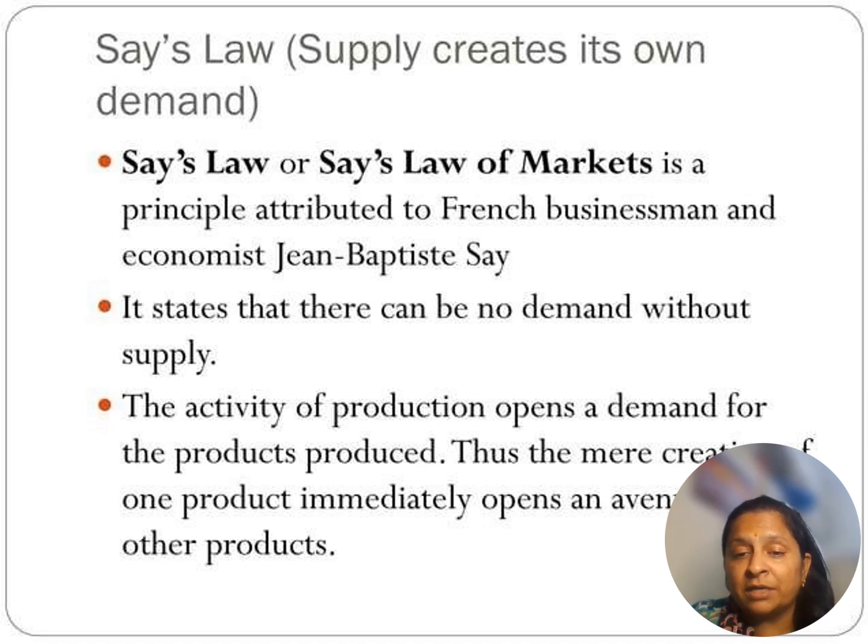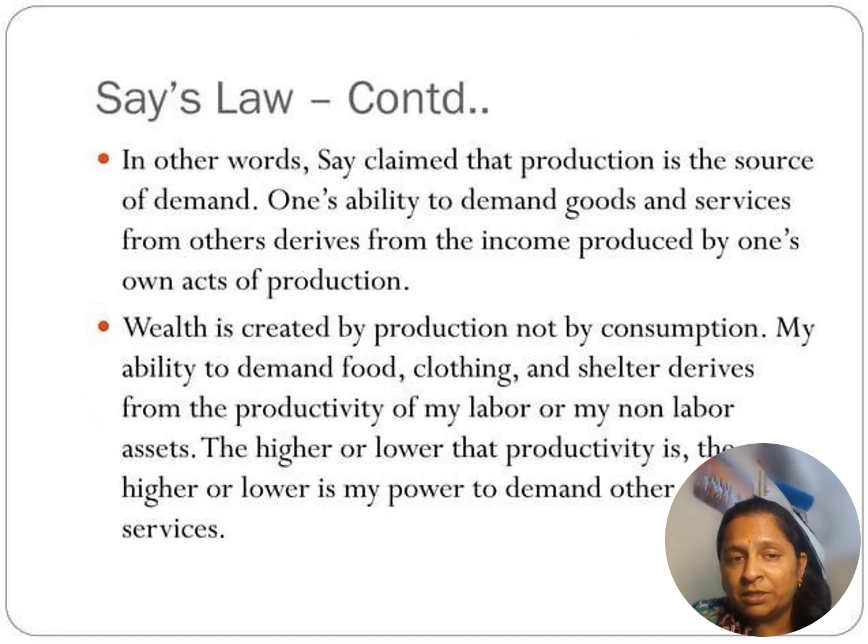Say said that supply creates its own demand. That means there is no demand without supply. First supply is there, so immediately demand should increase. This is Say's law. According to Say, wealth is created by production, not by consumption, by the ability to demand food, clothing and shelter from the productivity of labor or any labor assets. Higher or lower productivity leads to a higher or lower power of demand.